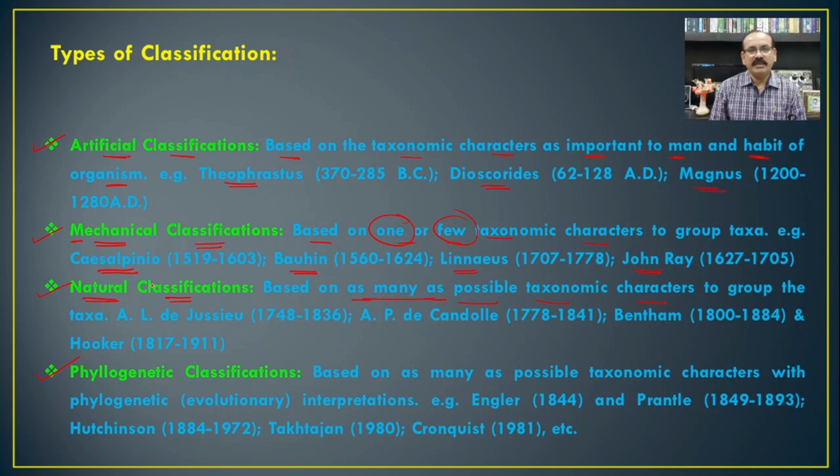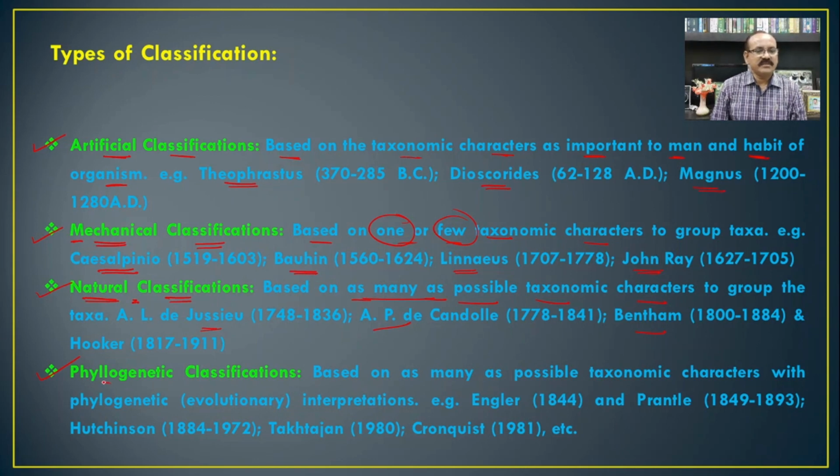So we will be able to understand the natural relationship among the organisms which are grouped together. The classification given by A.L.D. Jussieu, then A.P. de Candolle, Bentham and Hooker, etc. comes under the category of natural classification.